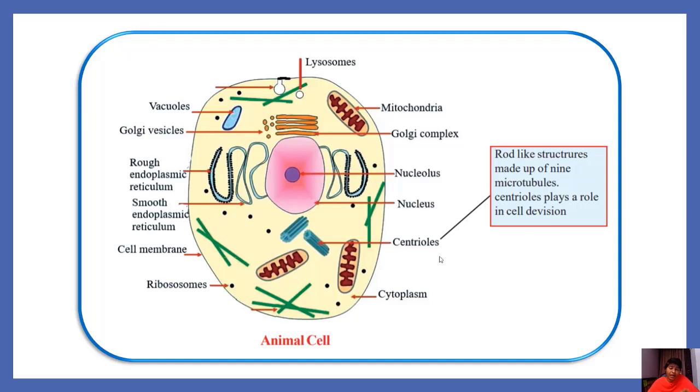So the differences between plant and animal cells are: plant cells have a cell wall, chloroplast, and the vacuoles are larger in size, and centrioles are absent. If you go for the animal cell, cell wall is absent, chloroplast is absent, vacuoles are smaller in size, and centrioles are present. And the rest of the organelles are the same in both cells.